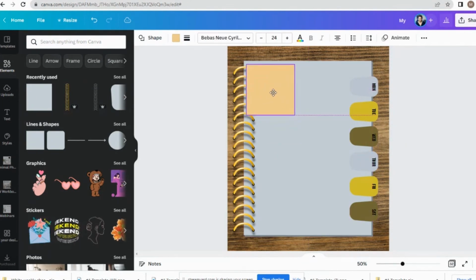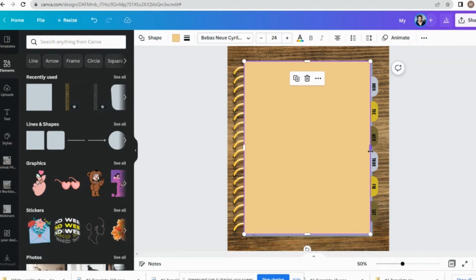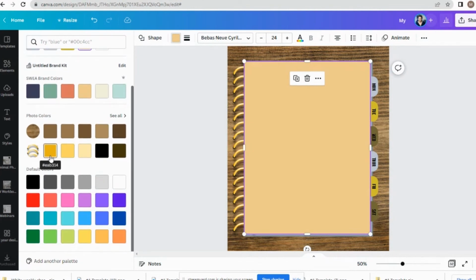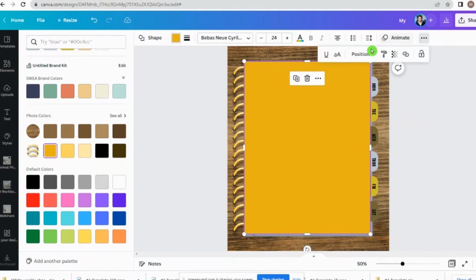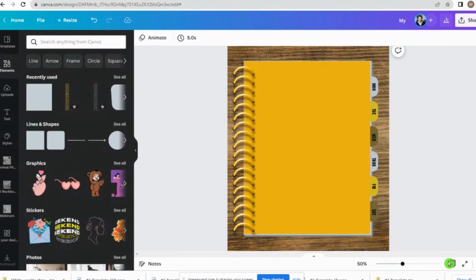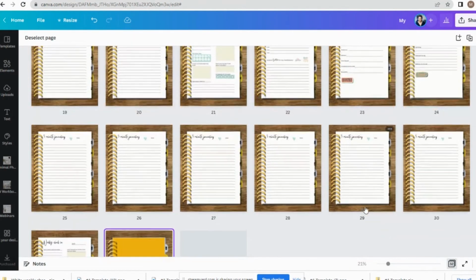this element, which is just going to be a plain square, but you can resize it as you can everything else in Canva. You're going to bring it down so it doesn't cover that page. And then we're going to pop it out a little here. Now we're going to change it to the yellow. Right? So we'll say we're going to end with the yellow so we know that's our end page. We're going to position it backwards behind the binder. And so now you have your end page, so you can come to this box again, span it out, and just see what that looks like.